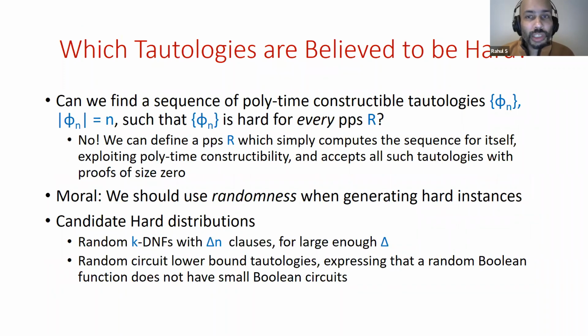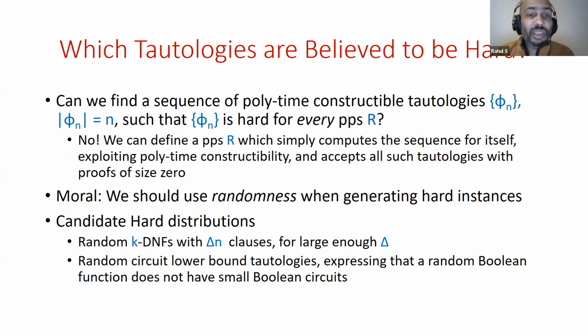So which tautologies are believed to be hard? What kinds of candidate tautologies are interesting to consider? Well, ideally we'd like tautologies that are polynomial time constructible. And if we're very ambitious, then we'd like tautologies that can be constructed by polynomial time algorithms, such that these tautologies are hard for every propositional proof system. So those would be ideal hard tautologies, where it doesn't matter which proof system you consider, these tautologies are still hard.